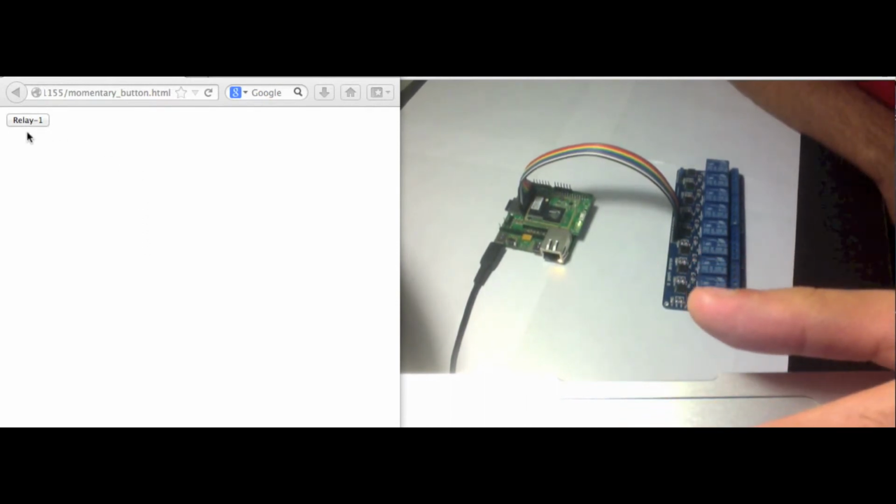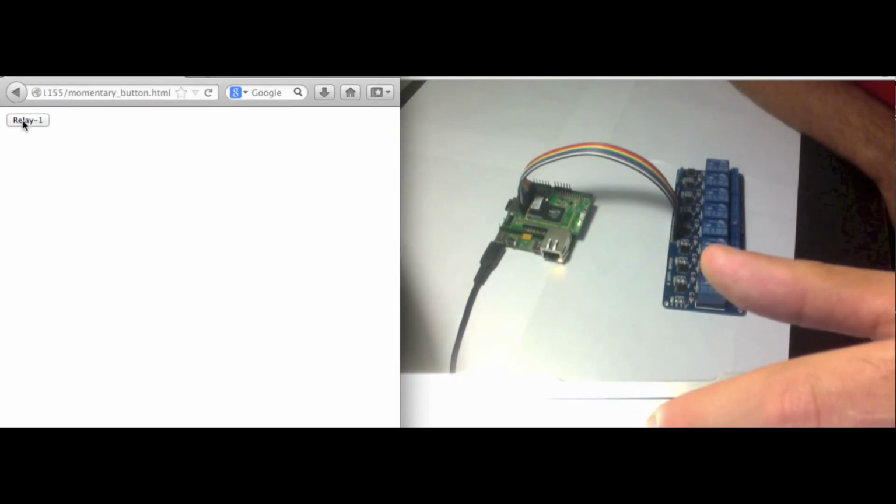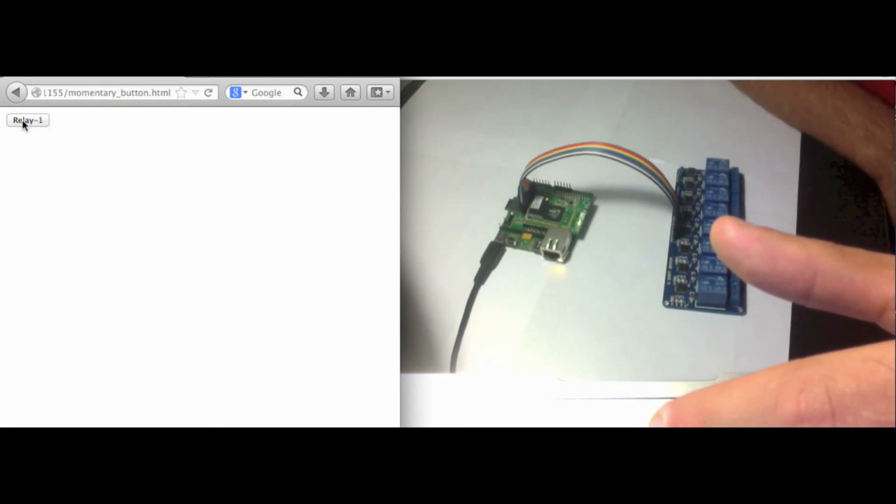So I'm going to show you guys an example. I'm going to press relay 1. Now it stays on. As soon as I let go, it'll turn off. And one more time.